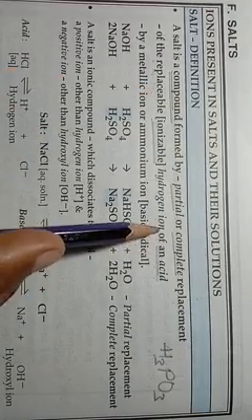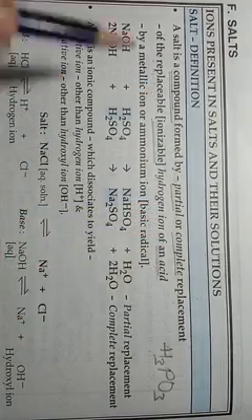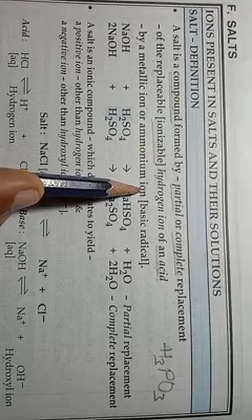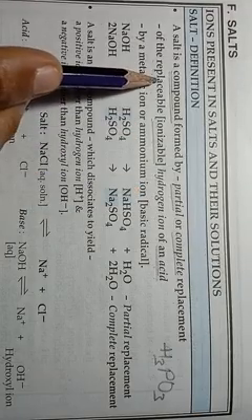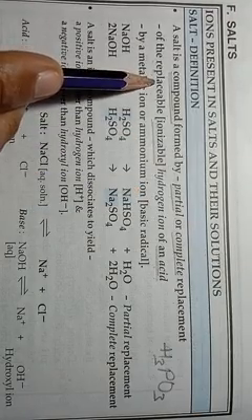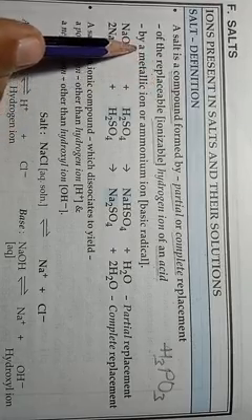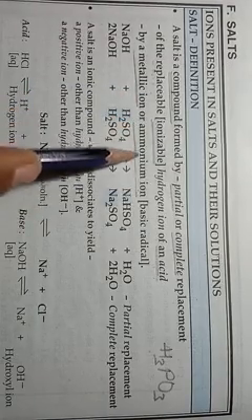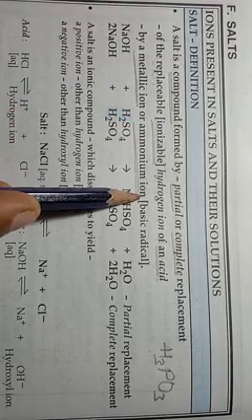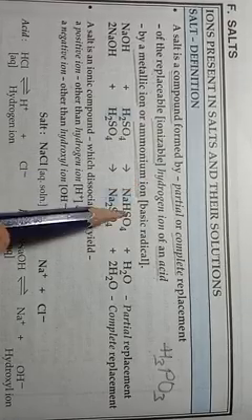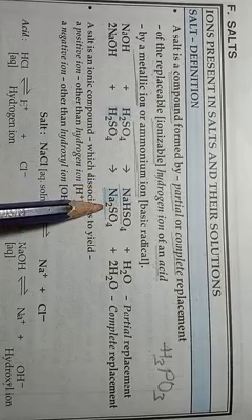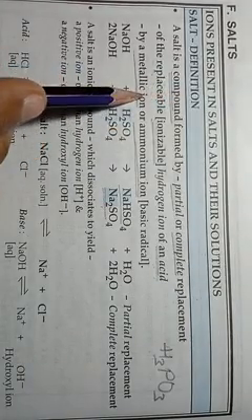Okay, so hydrogen ions of an acid are replaced by a metallic ion or ammonium ion. So when replaceable hydrogen atoms are replaced by a metallic ion or ammonium ion, then the compounds which are formed are known as salts. Okay students, so this is the definition of salt.